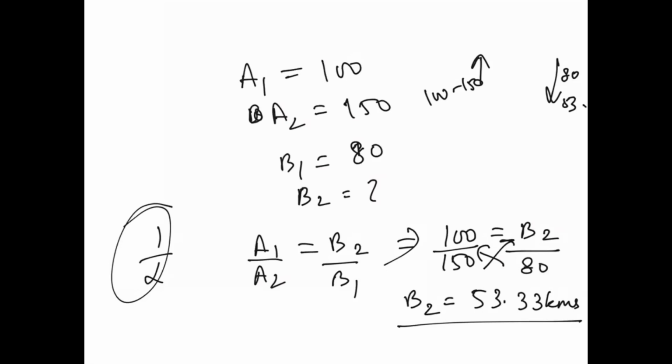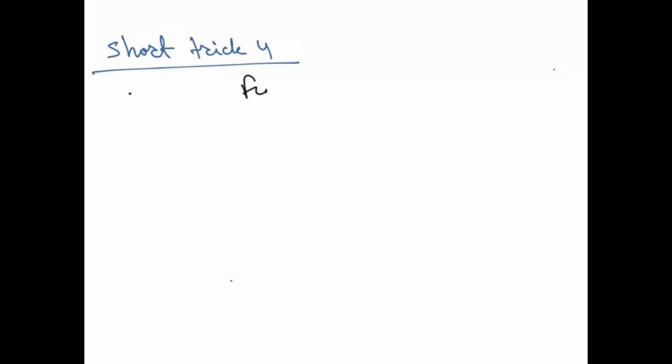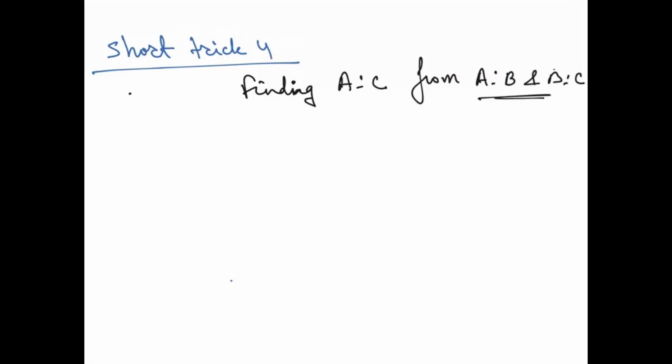Right? So, it's about finding A is to C from A is to B and B is to C. Suppose you have to find out like this. So the trick is, see, you have to write it like this. A is to B, then you have to bring this B down and then C. Alright, now how do we do this? The best trick over here is you have to multiply A into B, right? Then second is B into B and then the third is B into C.